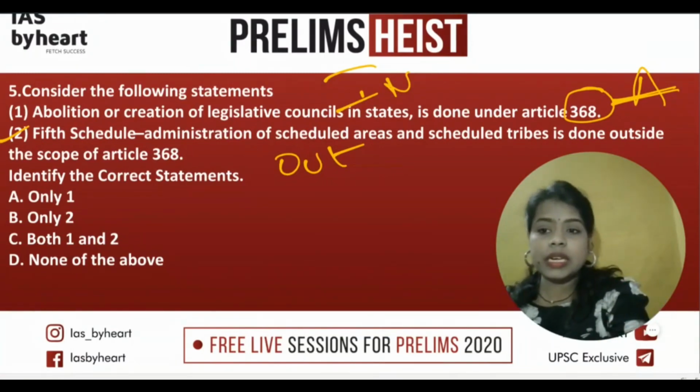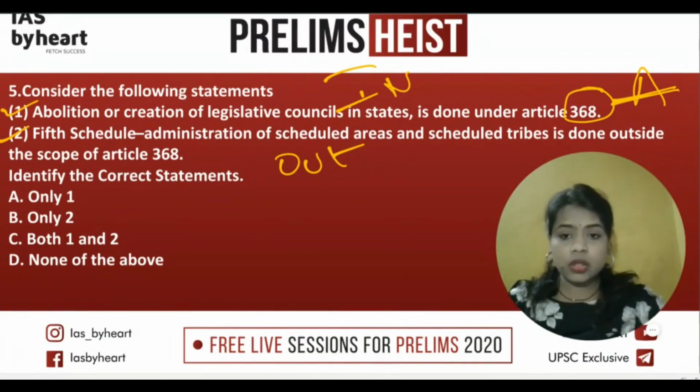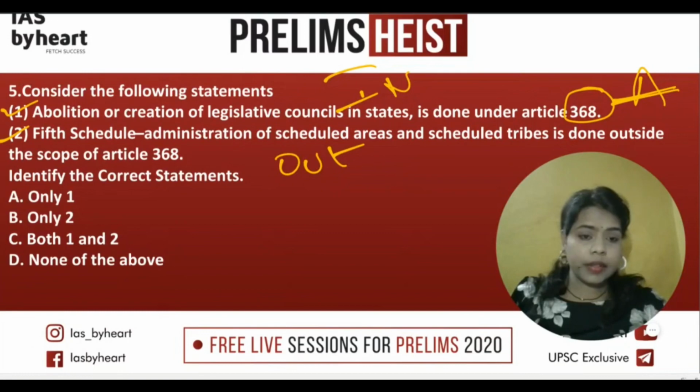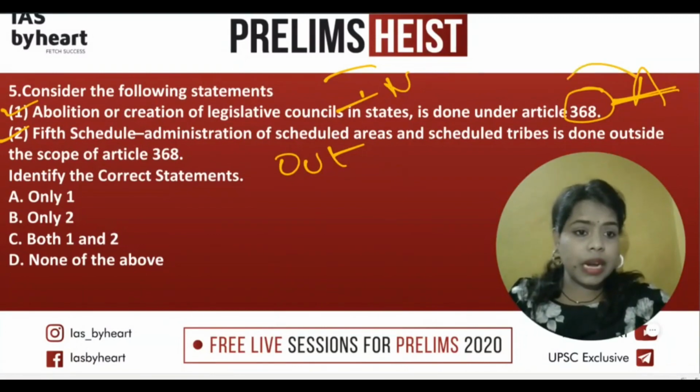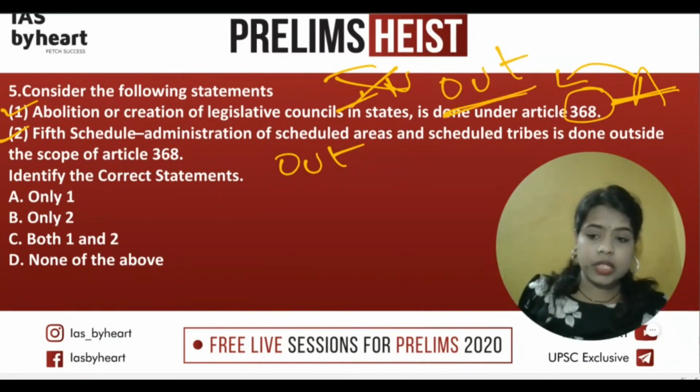And now the question is about the abolition or creation of legislative councils. Recently also the AP government issue, or before that Karnataka, every time the legislative councils are easily created and easily dismantled also. So in that way we know that it doesn't come under Article 368. So they are also out, and they don't come under the purview of Article 368.